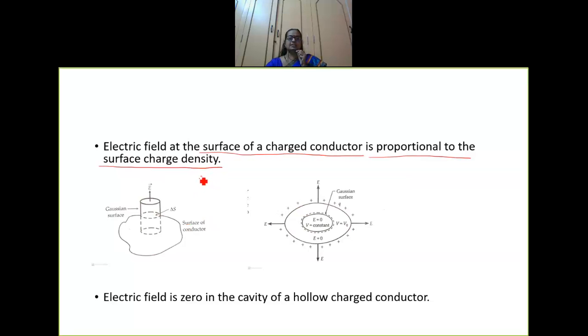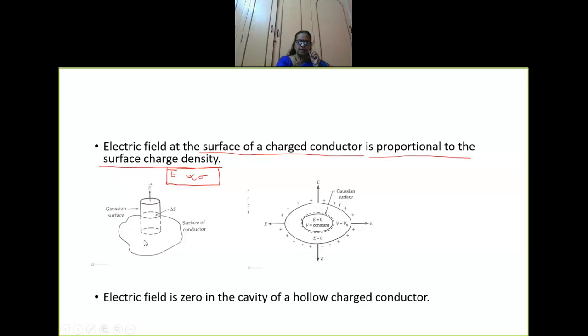Surface charge density is represented as sigma. Now, I am going to prove that the electric field at the surface of a charged conductor is proportional to the surface charge density. So, how am I going to prove this? Okay. Now, refer to this diagram.